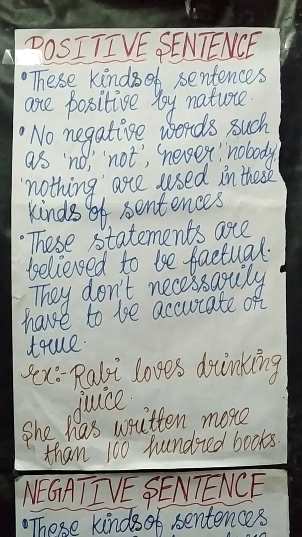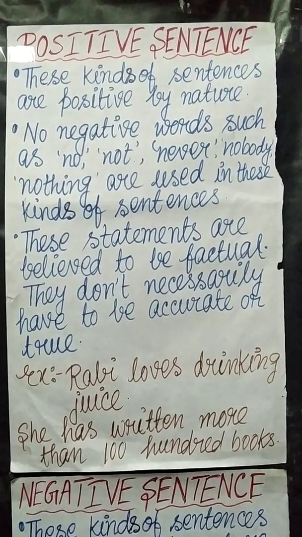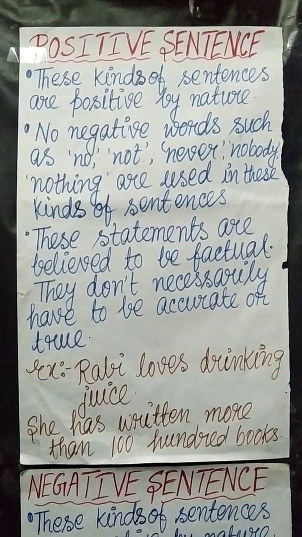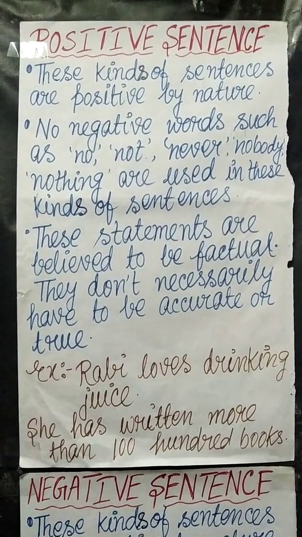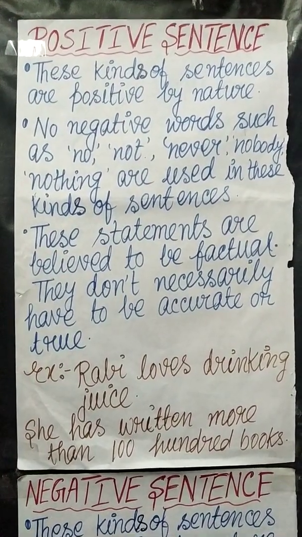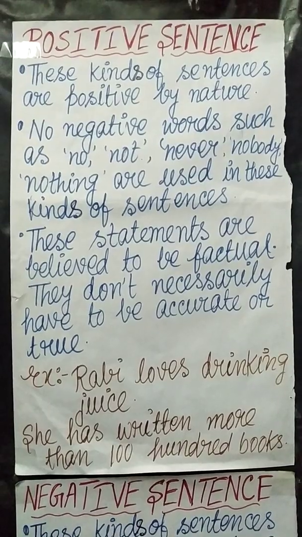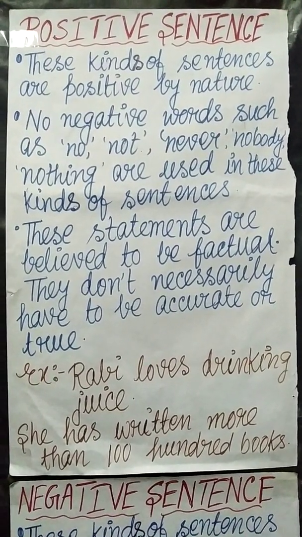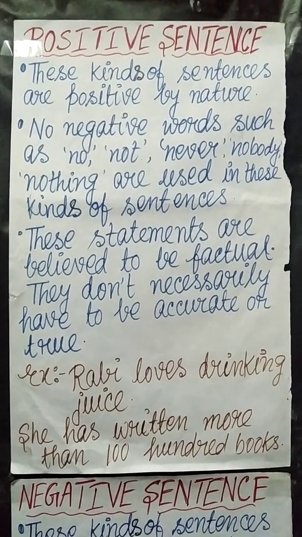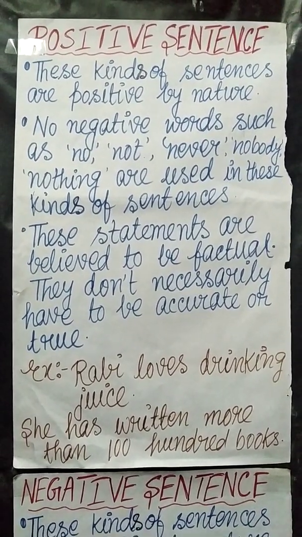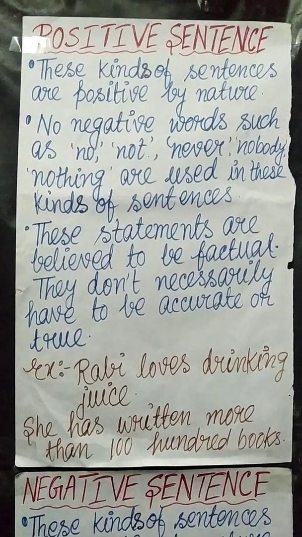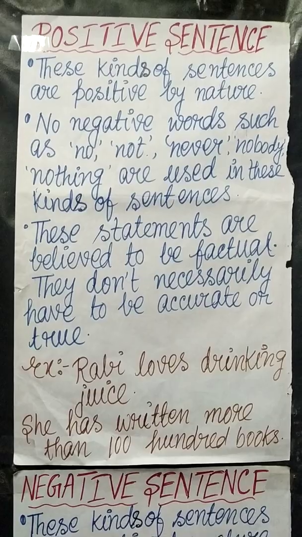So first let us know what we mean by positive sentence, what can be called a positive sentence. These kinds of sentences are positive by nature. Next point, no negative words such as no, not, never, nobody, nothing are used in these kinds of sentences.